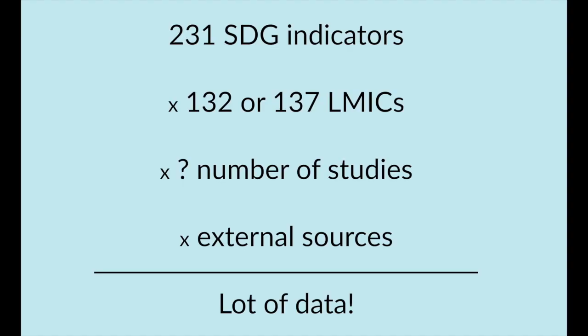Now, of course, the volume of data required to model these dependencies is massive. After all, there are 231 unique SDG indicators. If you multiply that by the number of low and middle income countries, which, depending on the source, is 132 or 137, and then you account for the results of every documented study or program or intervention for these countries and indicators, plus other relevant external indices like GDP and income distributions, you get a lot of data. Using traditional statistical analyses to find dependencies among these data points can be very hard, if not impossible. Instead, it's possible to classify and code findings from papers, blogs, studies, surveys, and a multitude of other sources to model these complex relationships with AI.